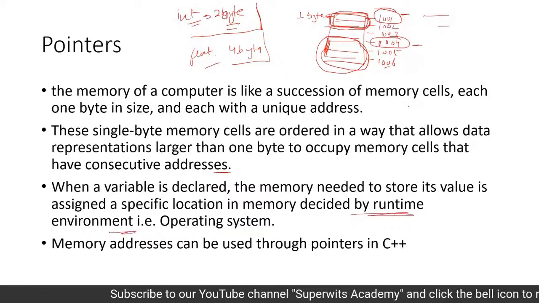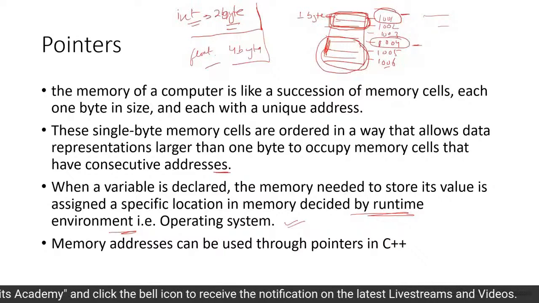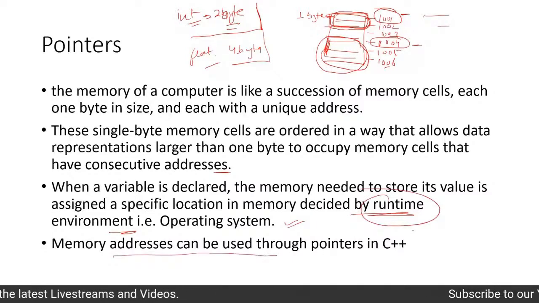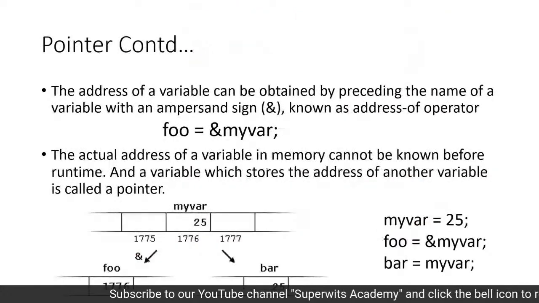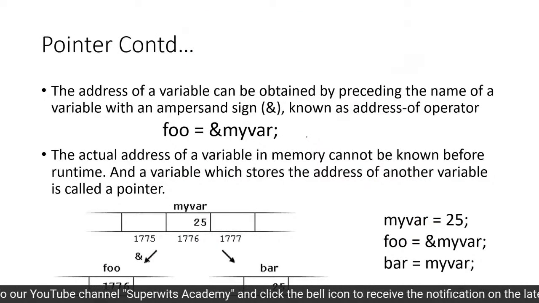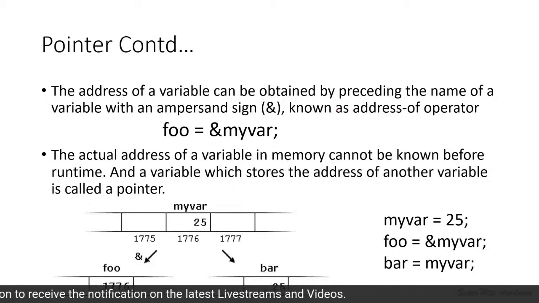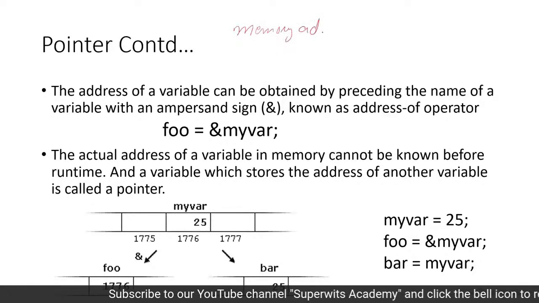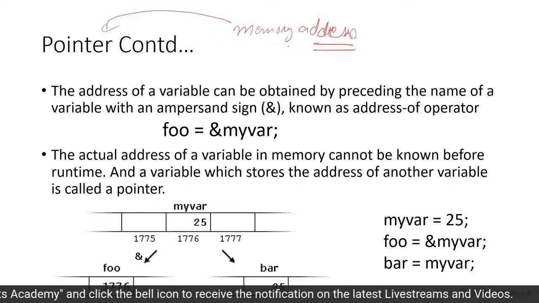That means unless your program is compiled and put into execution by the operating system, it cannot have a memory address allocated to its variables. It is only at runtime that it gets one. The memory addresses can be used through pointers. Obviously, we are talking about pointers. When you talk about pointers, it is very important to understand how exactly you can fetch the address and how you can store it in the pointer variable. So when we say pointers, we are actually talking about memory addresses. That is what we are talking about. Pointers are going to store memory addresses.